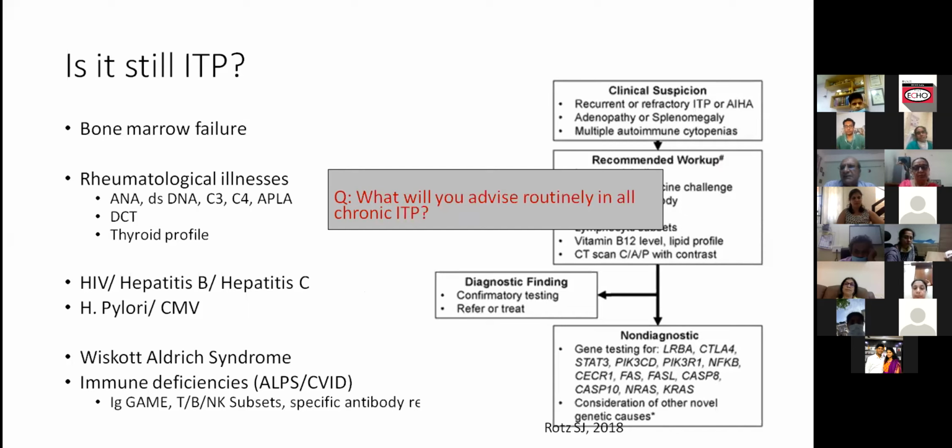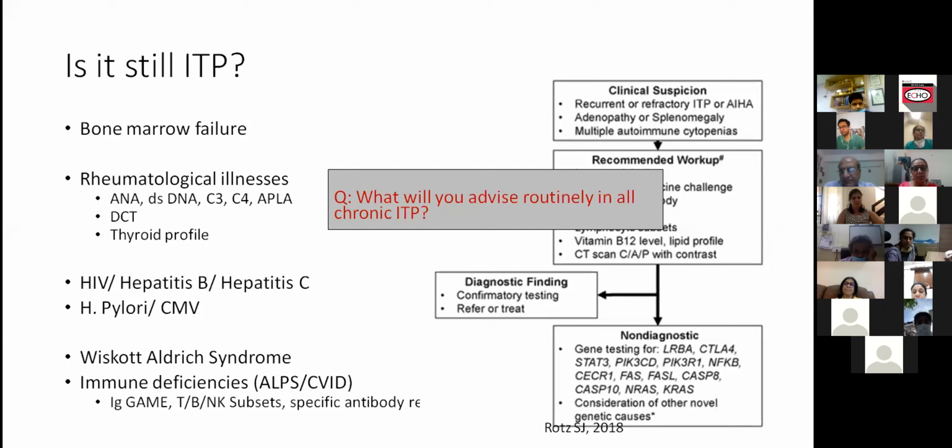If there is a doubt that you might have missed out the genetic disorders, these panels have become available. One can consider doing that. But by and large, the rheumatological and the infections and the immune deficiencies, these are the ones which would be the usual investigations required.